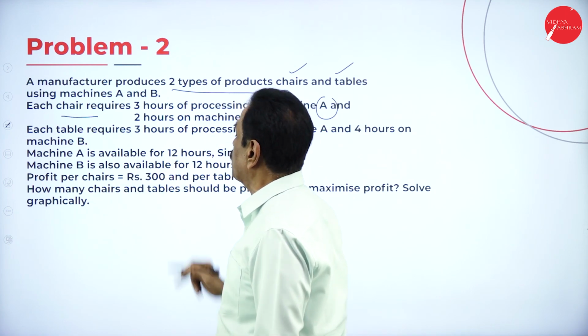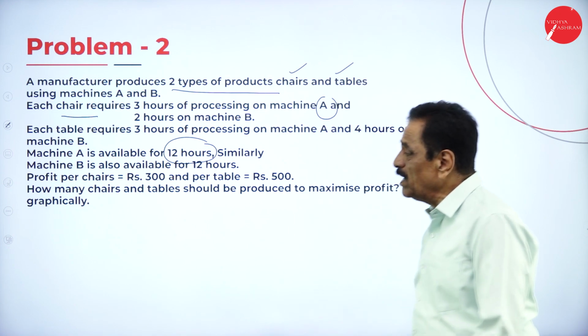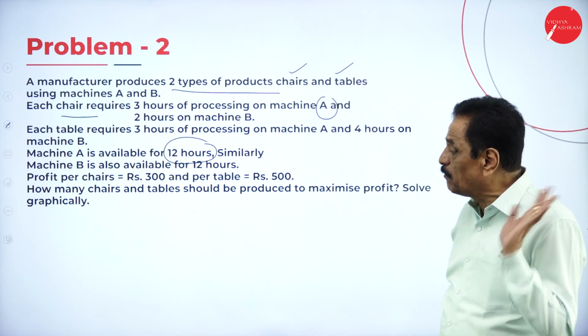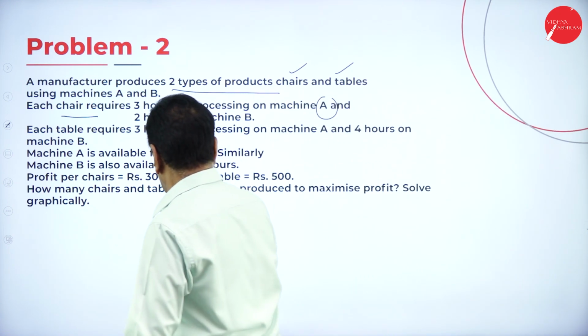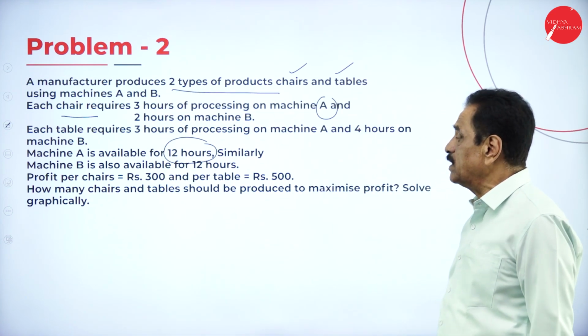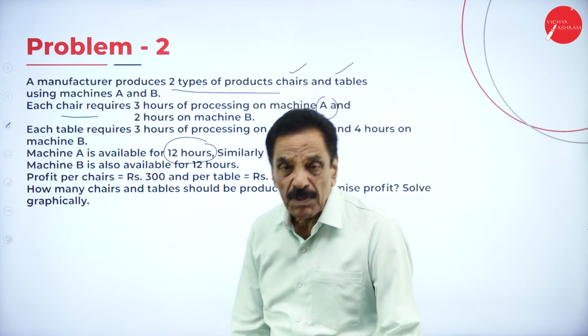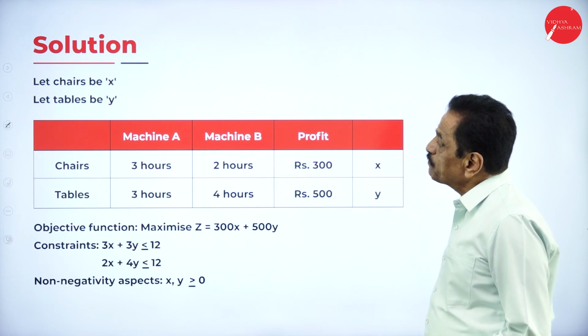Machine A is available for 12 hours maximum. Similarly, machine B is also available 12 hours maximum. Profit per chair is 300, profit per table is 500. How many chairs and tables should be produced to maximize the profit? Solve graphically. So we'll move on to this problem.